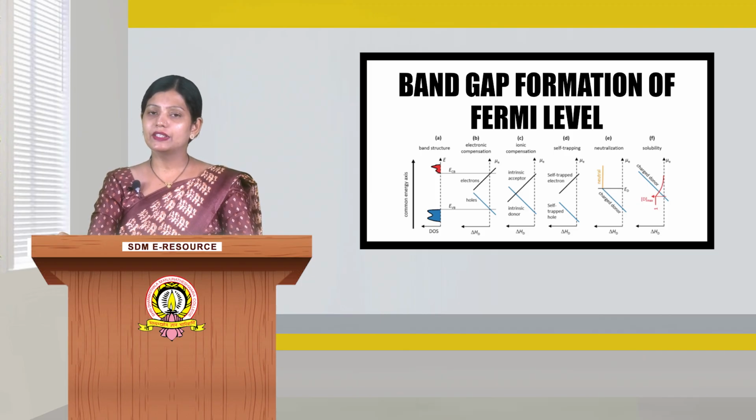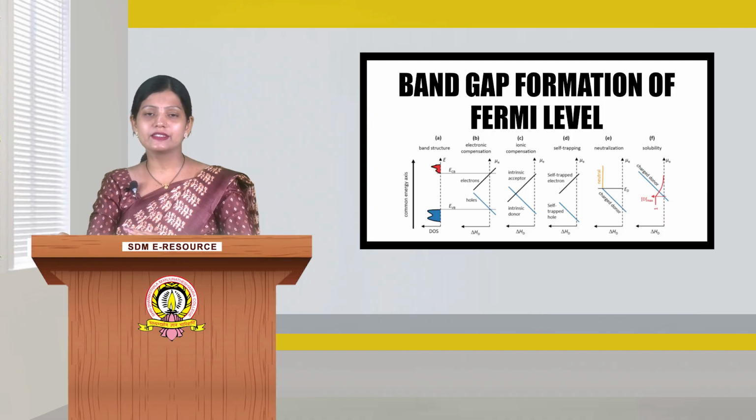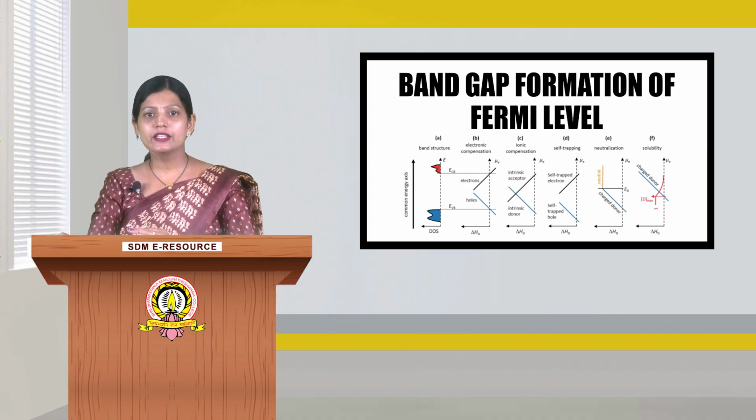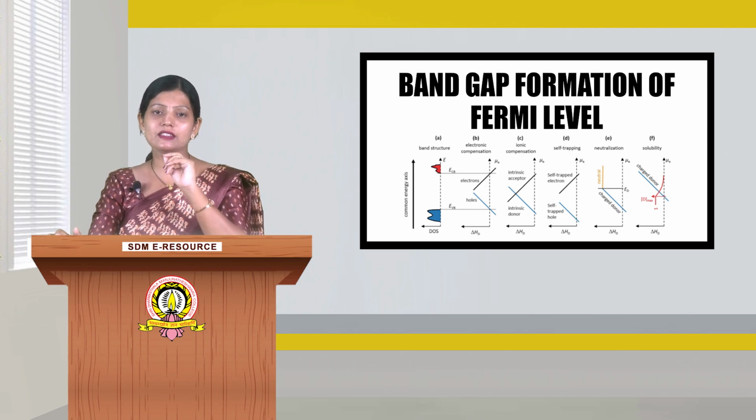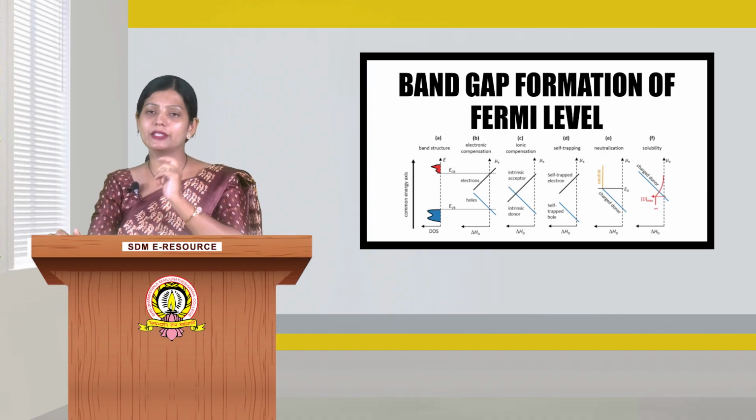Band formation in crystal. So, what is the importance of band formation or energy gap in case of conductors, insulators as well as semiconductors? If you consider metals, which are a very good class of conductors, the energy band is overlapping. The conduction band and the valence band overlap in case of metals. But in case of insulators, there is a large gap between the conduction and valence band, and in semiconductors there is comparatively less energy gap between the conduction and valence band.